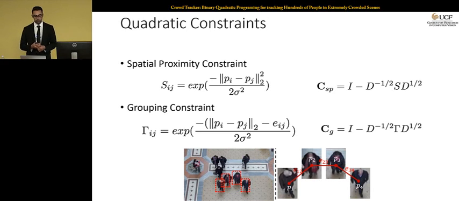For the grouping constraint, we cluster the trajectories to find the groups, and once we find the groups, we form the minimum spanning tree for the targets within each group, as shown here. The parameters of this tree carry the group information, and this is how we get the cost. Given two candidate locations, if you deviate from the edge that belongs to those two targets, you pay more penalty. And to make it PSD, we use the same trick.